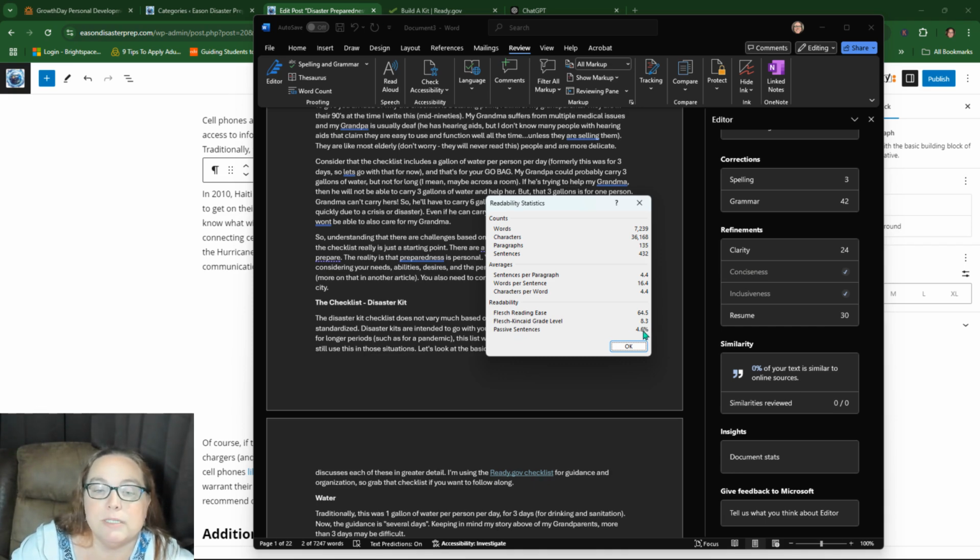Passive sentences are only 4.6%, which is good. I can even try to get that down lower if I want. Passive sentences are not super critical. It's just that they're not as, I guess, concise. We'll go with concise. They're not exact. They're not telling people exactly what you want. So changing passive sentences to active sentences helps you define what you're trying to say a little bit better.